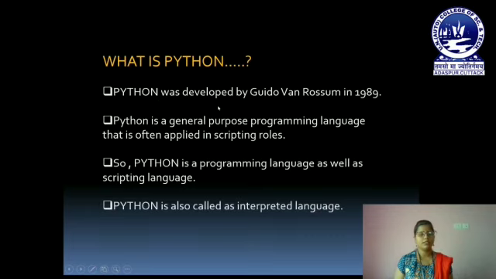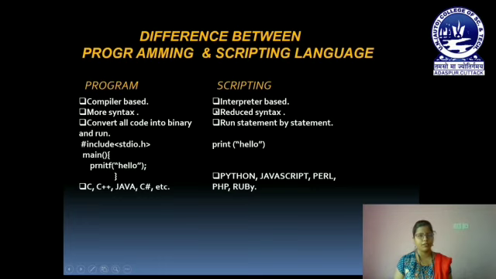So let us understand what is the difference between programming language and scripting language. Basically, whatever language we are using in our computer is referred to as a programming language, but depending on how the source code is executed in our computer system, we can divide them into different categories.